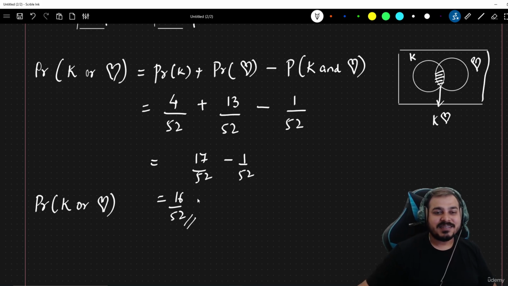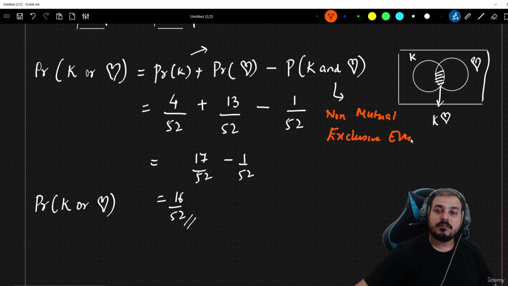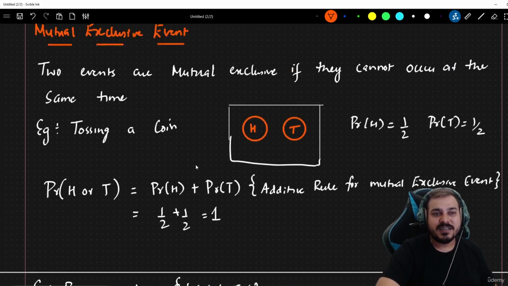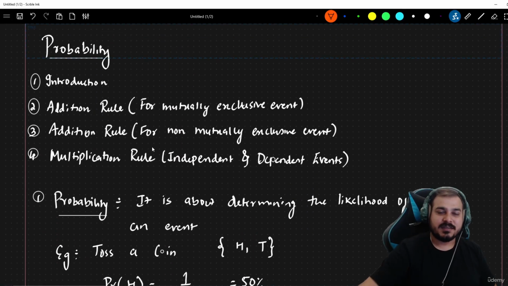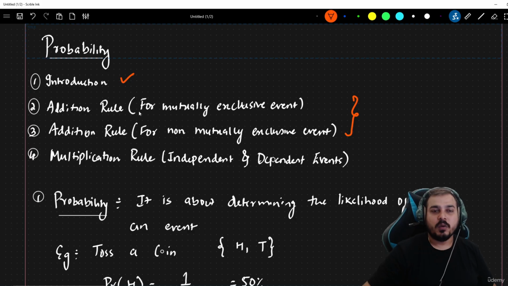And remember, this is again the additive rule for non-mutually exclusive events. Again, I'm going to write it over here. This is a non-mutually exclusive event, right? So this is just the understanding. What all we discussed over here? We discussed two things. One is the introduction to probability, and then the addition rule for mutually exclusive events and for non-mutually exclusive events, right?